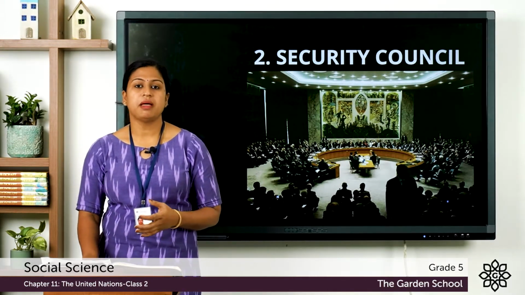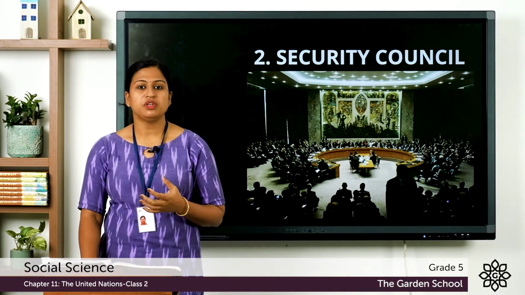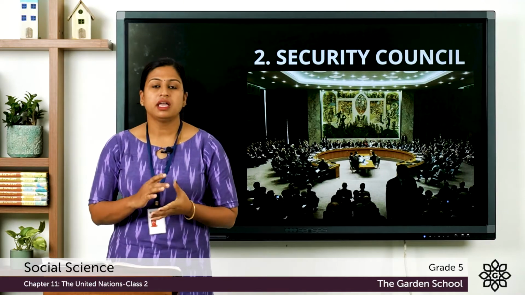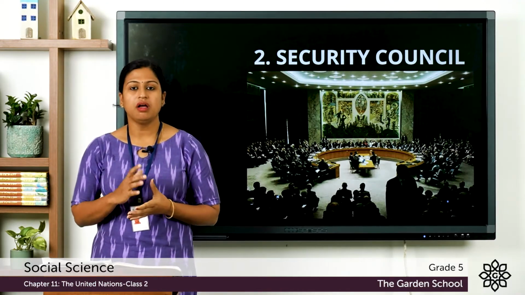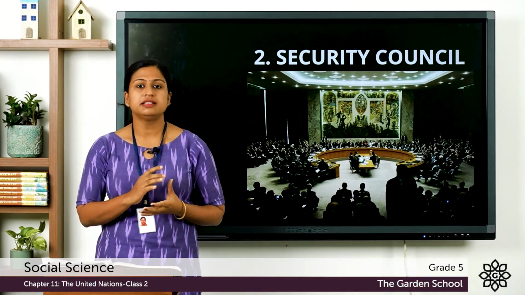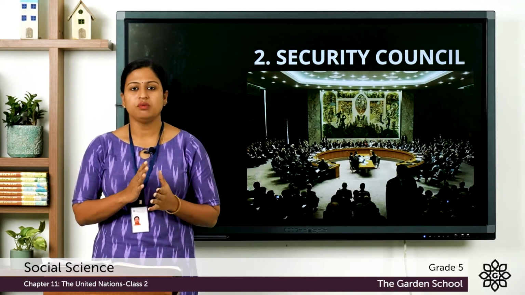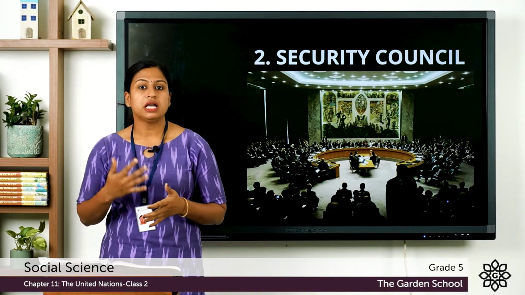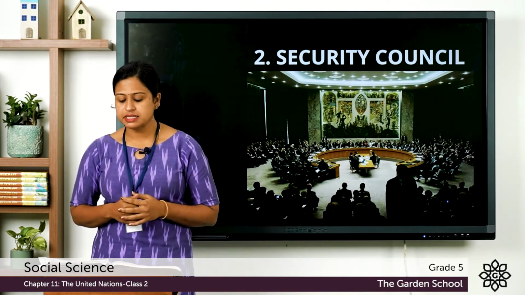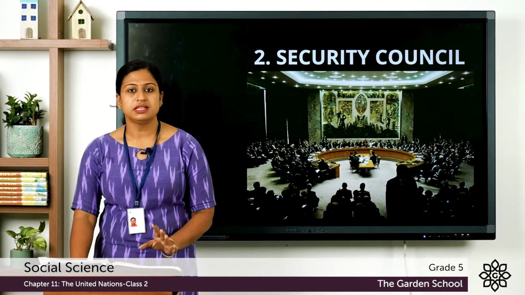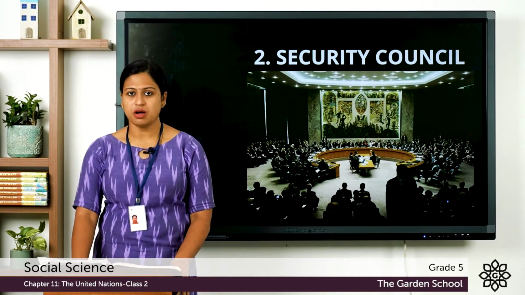And these permanent members have veto power, which means "I deny". So out of these 5 member countries, if one member country votes against any decision, then that decision would not be passed. So this is the veto power. The other 10 members are elected by the General Assembly for a term of 2 years. So this was about the Security Council.